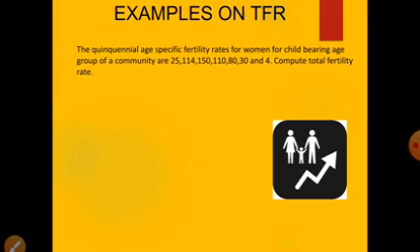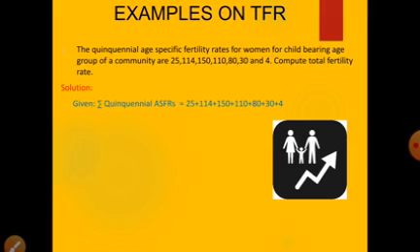First, you observe the example. Here, we have to find the TFR. To find TFR, we need ASFRs. In this example, ASFR is already given. So we have to take the summation of ASFRs.